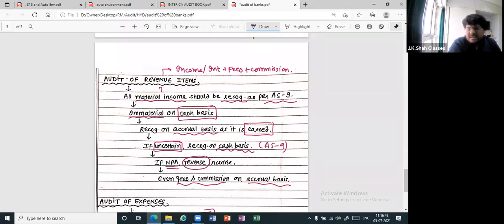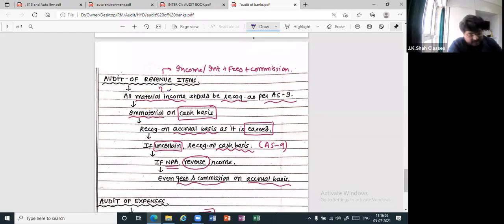Revenue basically is what? Income. Interest, fees, commission, all that is nothing but income for them. If there is any material income, then it should be recognized as per AS 9. And when I say AS 9, it should be recognized as it is earned. In other words, it should be recognized on accrual basis. Now, what is material income?